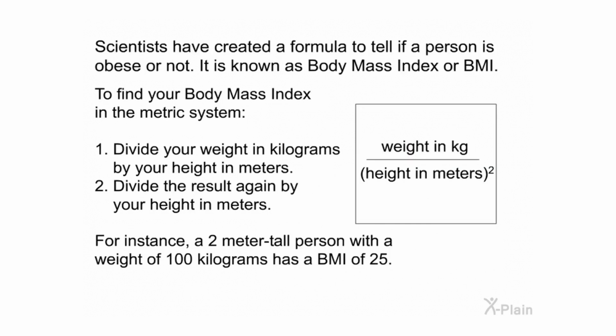Scientists have created a formula to tell if a person is obese or not. It is known as body mass index, or BMI. To find your body mass index in the metric system, 1. Divide your weight in kilograms by your height in meters. 2. Divide the result again by your height in meters. For instance, a 2-meter tall person with a weight of 100 kilograms has a BMI of 25.